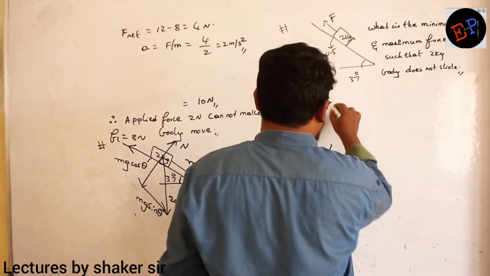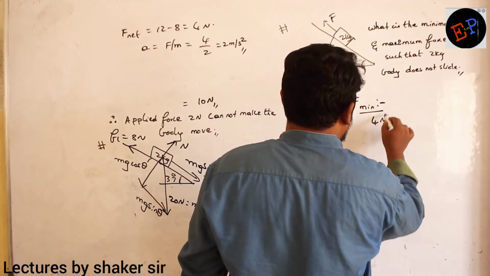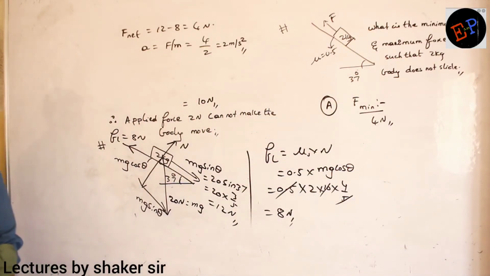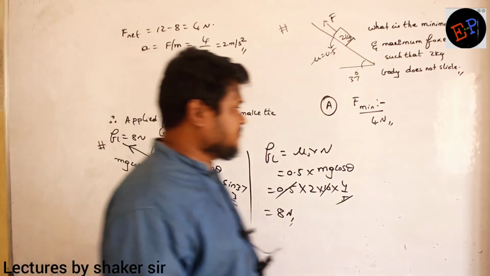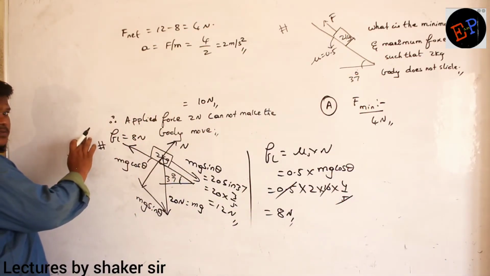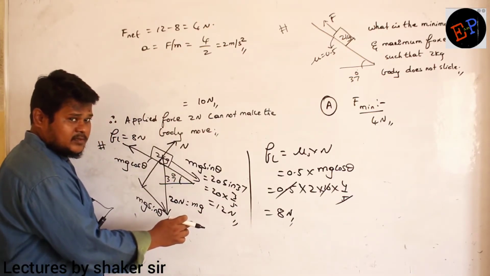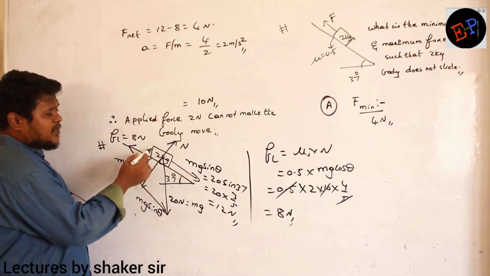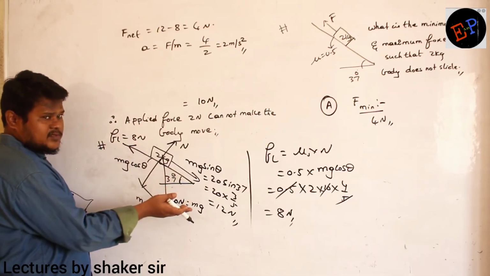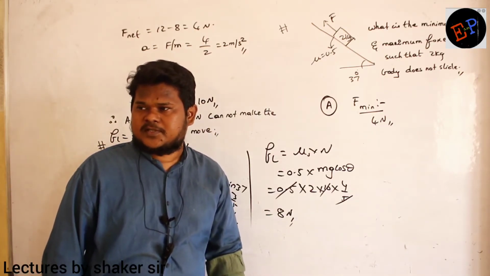Let us see the answer for the first one. F minimum, the minimum force, is 4 Newton. How can I say the minimum force is 4 Newton? See here, what is the force acting in this direction? 8 Newton. What is the force acting in the downward direction? 12 Newton. So you apply one more 4 Newton. 8 plus 4 is 12. 12 and 12 will get balanced, no? The body doesn't move. Are you able to understand?